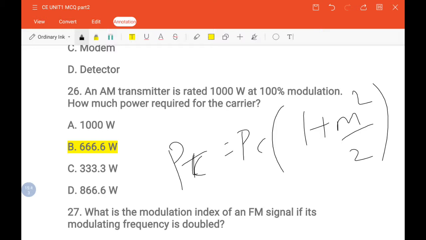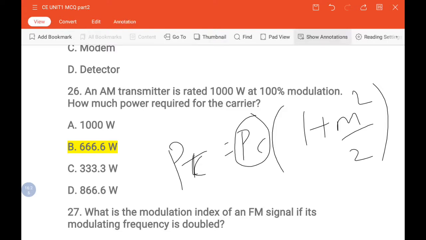Here they have given the AM transmitter total power, and the percentage of modulation is given as 100%. 100 divided by 100 is 1, so the modulation index is 1. How much is the power required for the carrier? They are asking about the carrier power, PC. Substitute the transmitter power and the modulation index, and you get the answer 666.6 watts. So you apply this formula, you will get the answer directly.